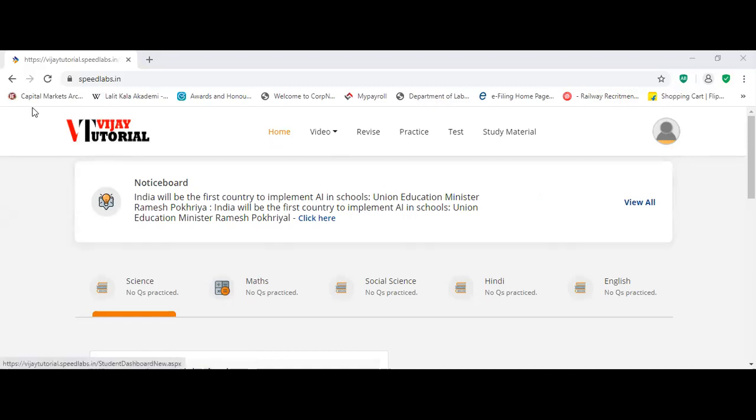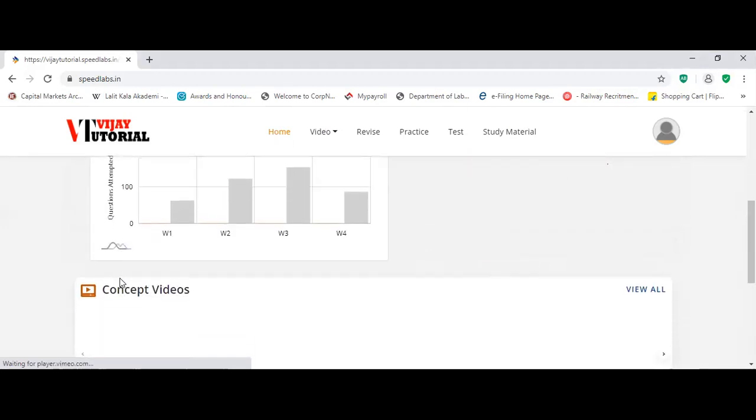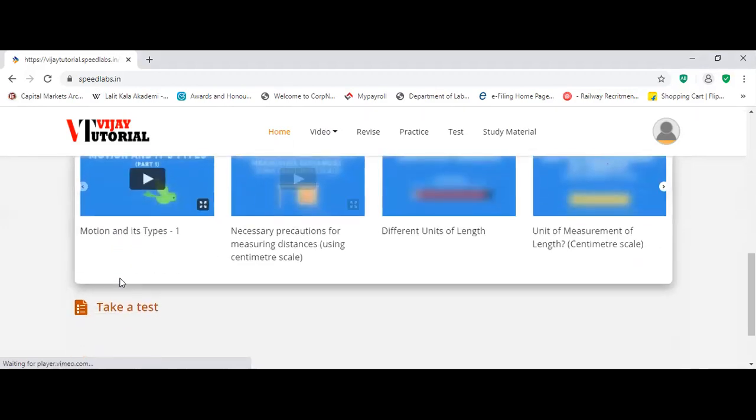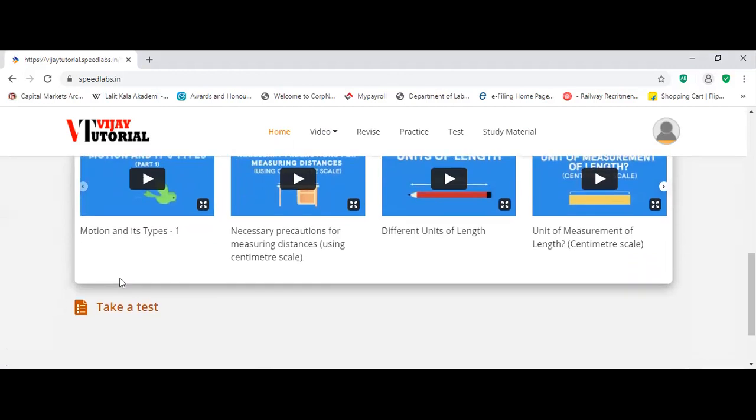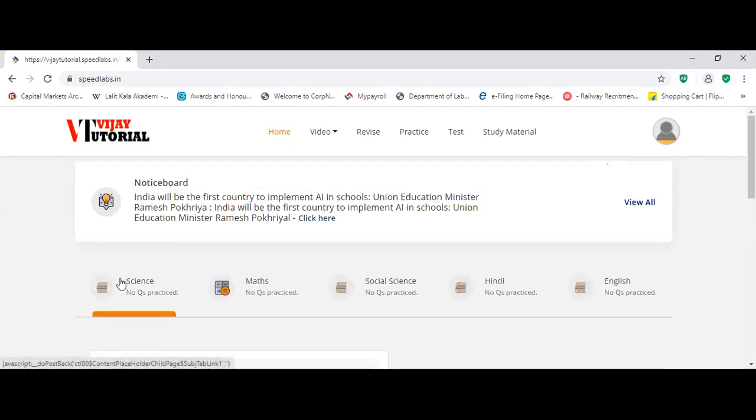Once you enter your ID and password, you will get this screen: Home, Videos, Revise, Practice, Test, and Study Materials. Here in Home, you can see the overview of the concept videos. Most importantly, you have to click here.